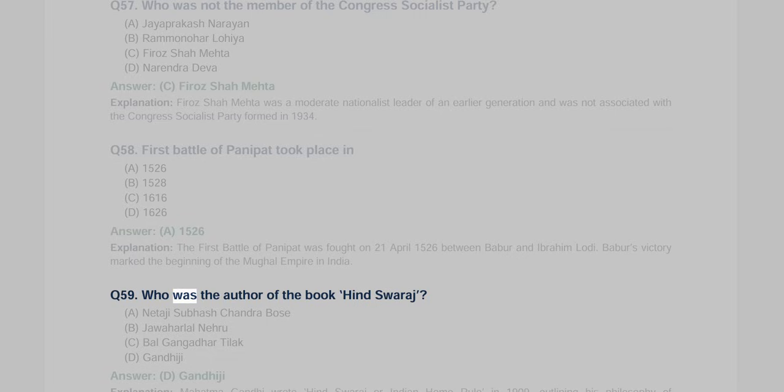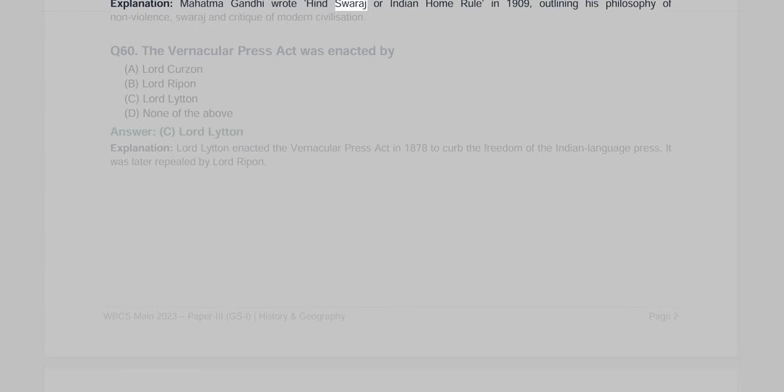Q59. Who was the author of the book Hind Swaraj? A. Netaji Subhash Chandra Bose. B. Jawaharlal Nehru. C. Bal Gangadhar Tilak. D. Gandhiji. Answer: D. Gandhiji. Explanation: Mahatma Gandhi wrote Hind Swaraj or Indian Home Rule in 1909, outlining his philosophy of non-violence, Swaraj and critique of modern civilization.